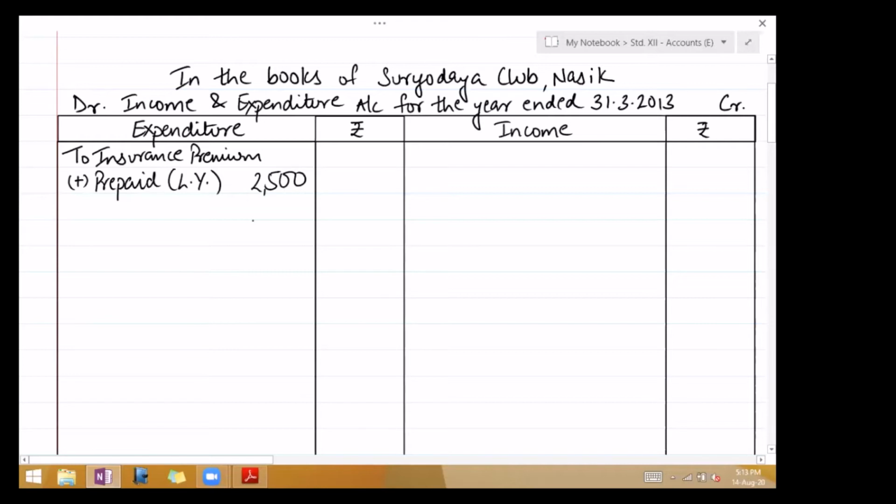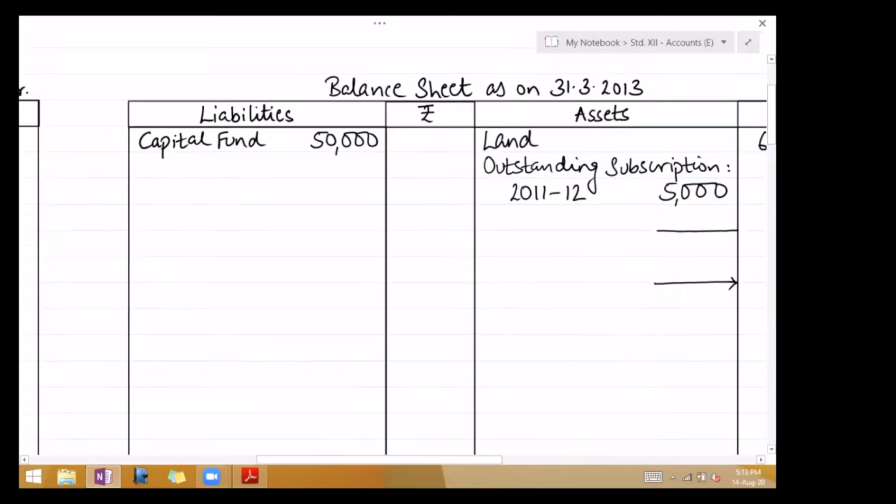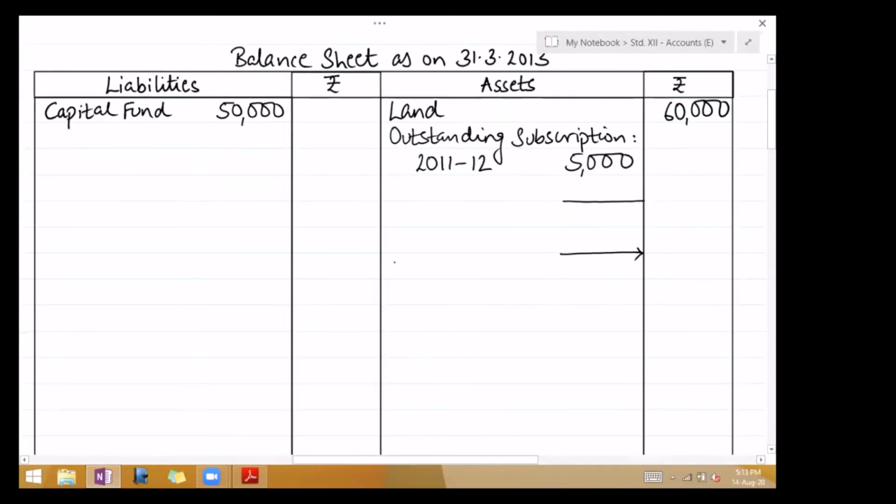Next, below this leave one line for current year's prepaid also. Next asset is cash in hand, which you have cancelled because that is opening balance, and furniture will continue to remain asset. So on the asset side of the balance sheet, write furniture in the inner column 10,000 and leave 3 lines, one for purchase, one for depreciation.